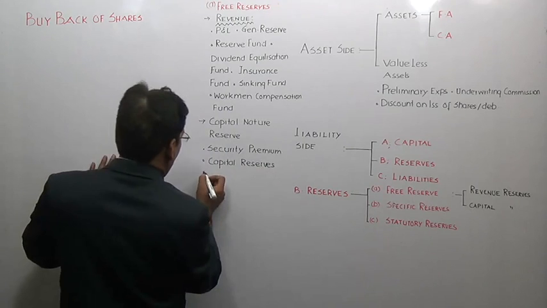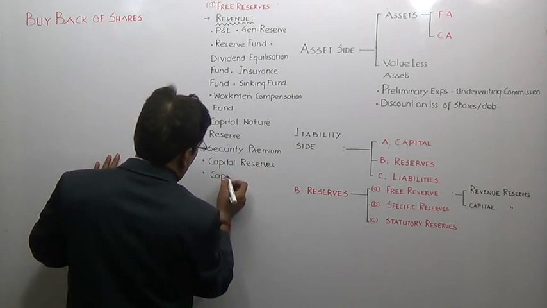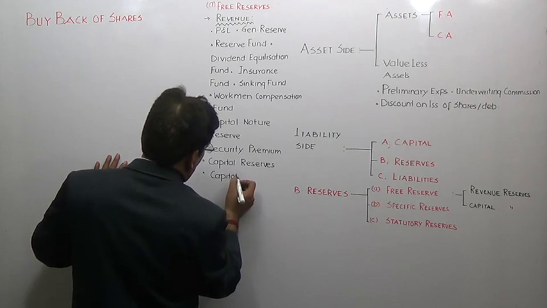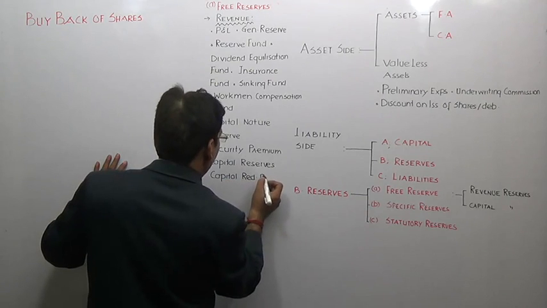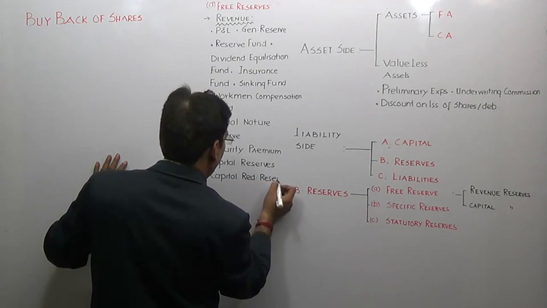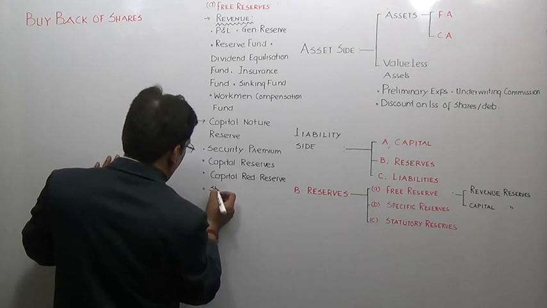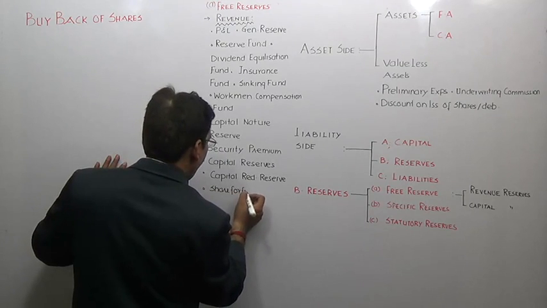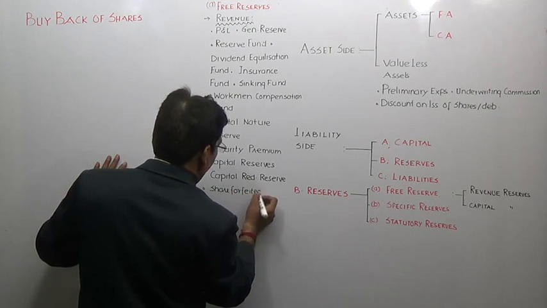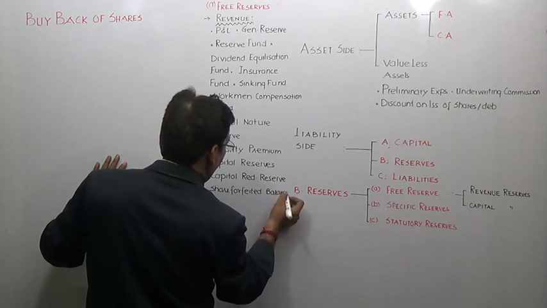Then you should also have an idea of capital redemption reserve, and share forfeited balance. If there is a balance in the share forfeited account, it will be treated as a capital nature reserve.